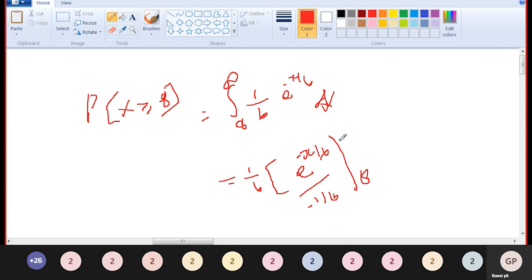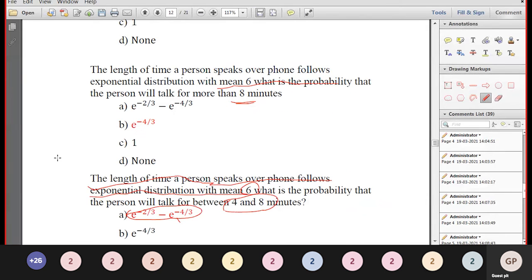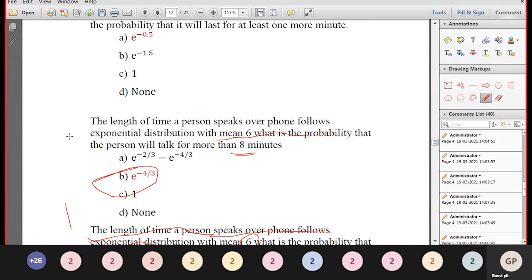From 8 to infinity, the 1 by 6 cancels, giving e to the power minus infinity, which is 0, minus minus e to the power minus 8 by 6. So the answer is e to the power minus 4 by 3. This is the exponential distribution.